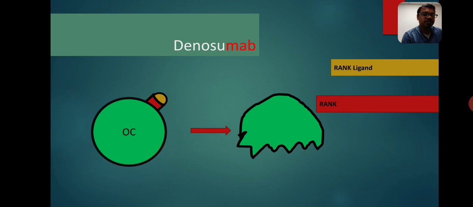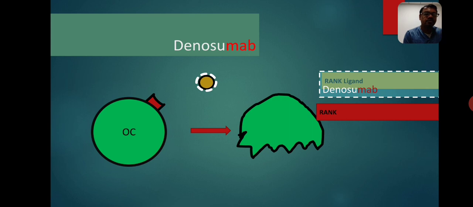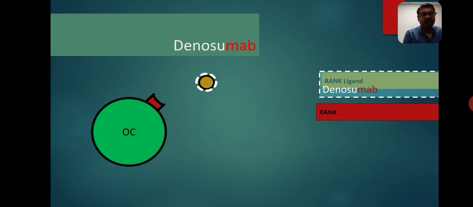If we can inhibit this RANK receptor, we can achieve inhibition of the osteoclast. So it is done by denosumab. It targets the RANK ligand. It binds with the RANK ligand and does not allow RANK ligand to combine with the RANK receptor. So the overall effect is that the osteoclast is no more activated and ultimately becomes inactive. This is how it prevents bone resorption.